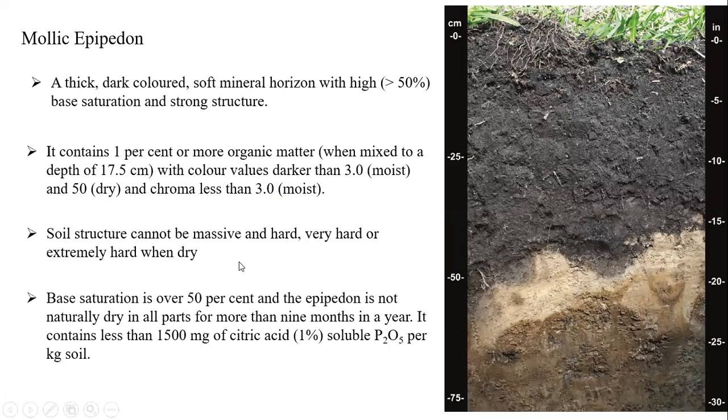Regarding the measurable soil properties, it contains 1% or more organic matter, up to 17%, or color value of 3 in moist and 5 dry, and chroma less than 3, with thickness in centimeters. So all these are measurable soil properties. Soil structure can be massive and hard, very hard, or sometimes extremely hard. Base saturation is over 50%, and the epipedon is not naturally dry in all parts for more than 9 months in a year. It contains less than 1,500 milligrams citric-acid-soluble phosphorus per kg of soil.